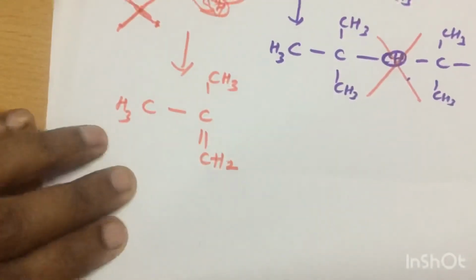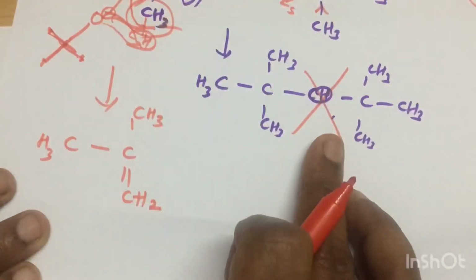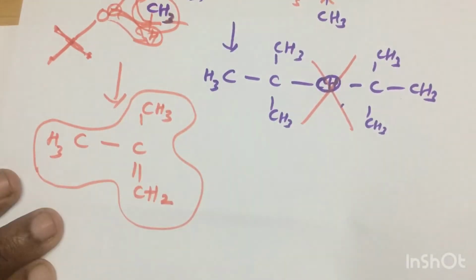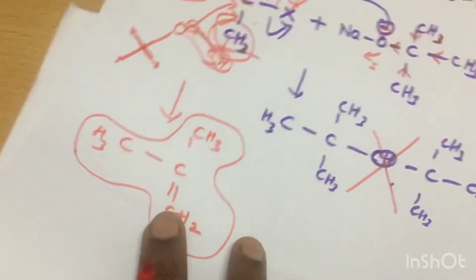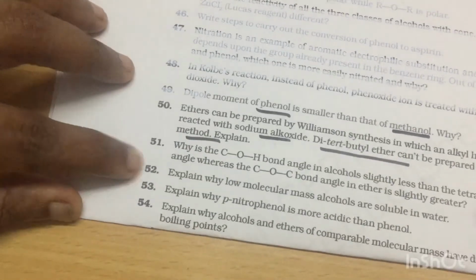So the expected product, di-tertiary butyl ether, cannot be prepared by this method. You will end up with only the eliminated product. So this is the reason. There is always a competition: the nucleophile must be smaller in size, its electron density must be high, and it has to go and approach. That is the important point.